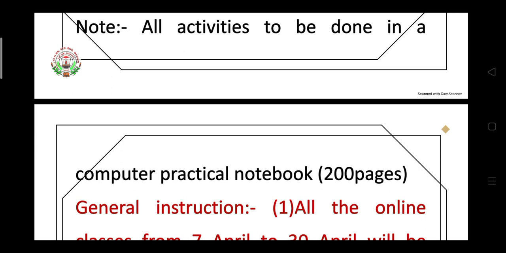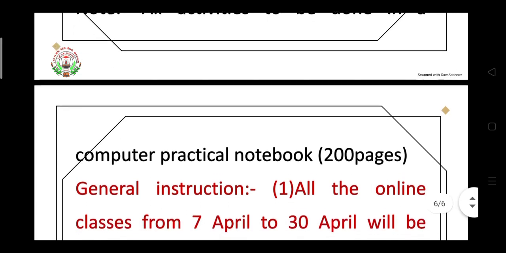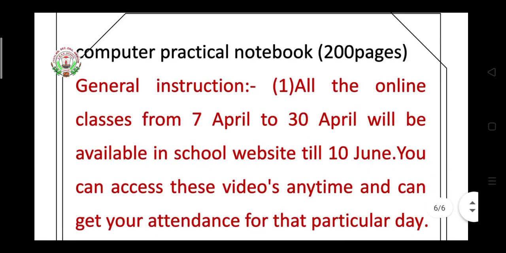You first give the heading, activity assignments 2020-21, and then write chapter number 1, computer basics, and then write HOTS. Write the question first and then write the answer. Like this you have to write lesson number 1 and lesson number 2 HOTS questions in your practical notebook.